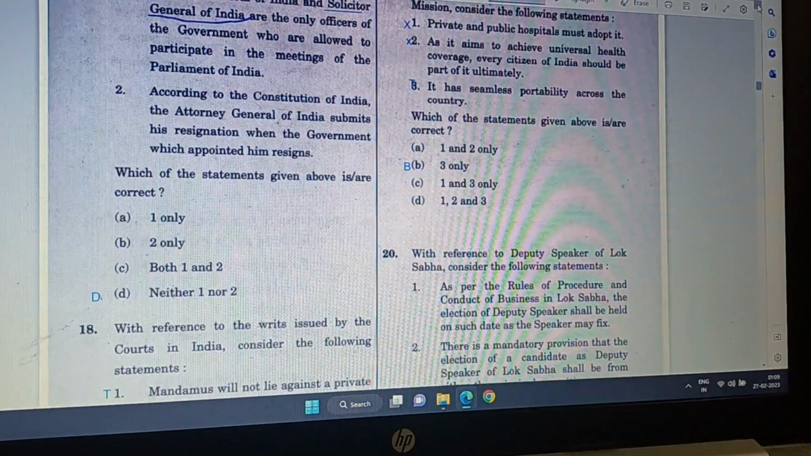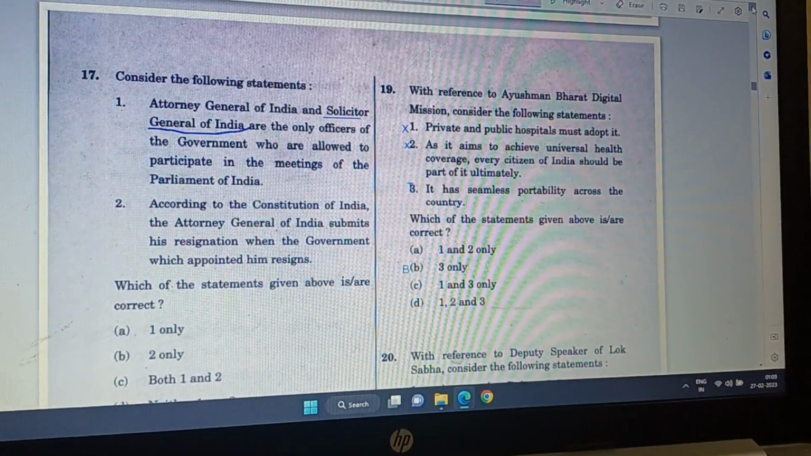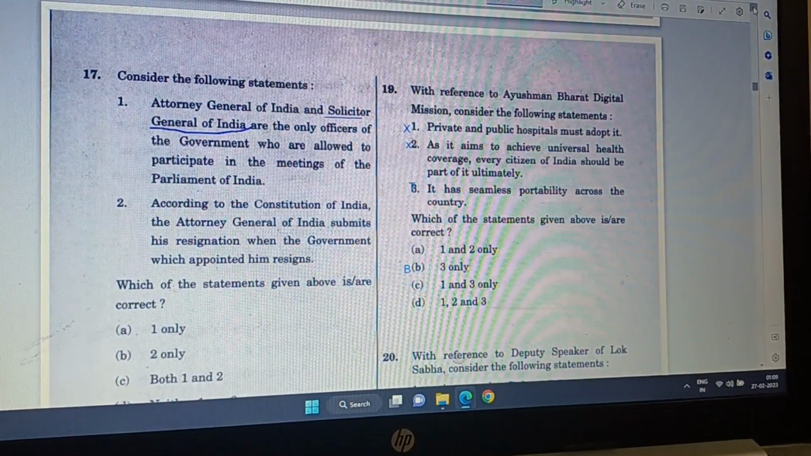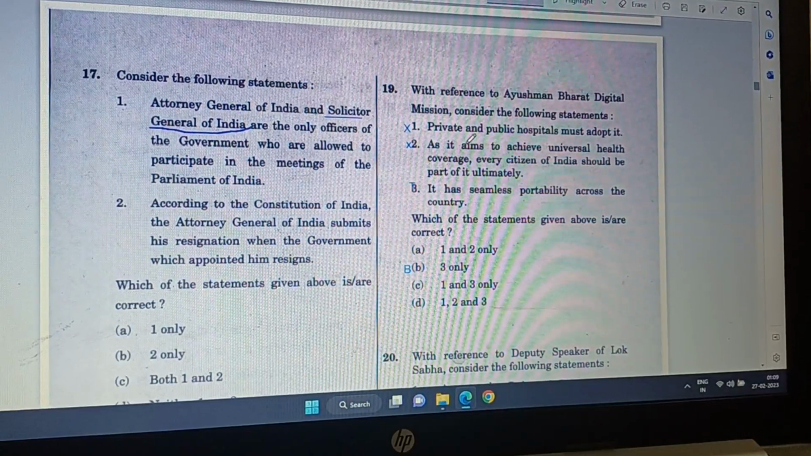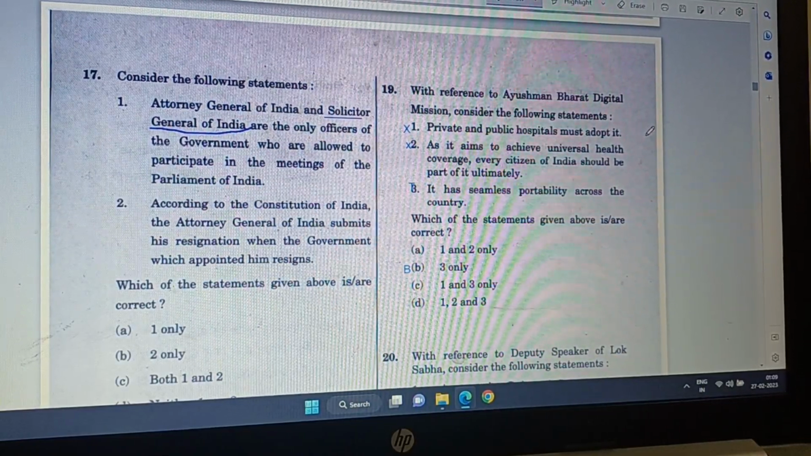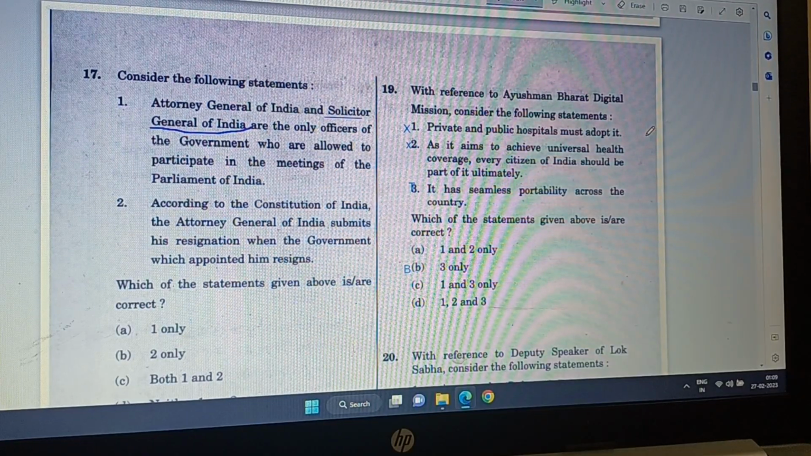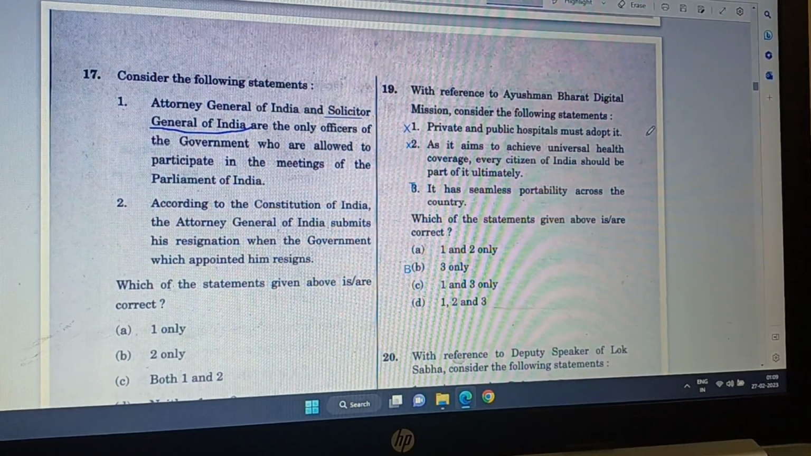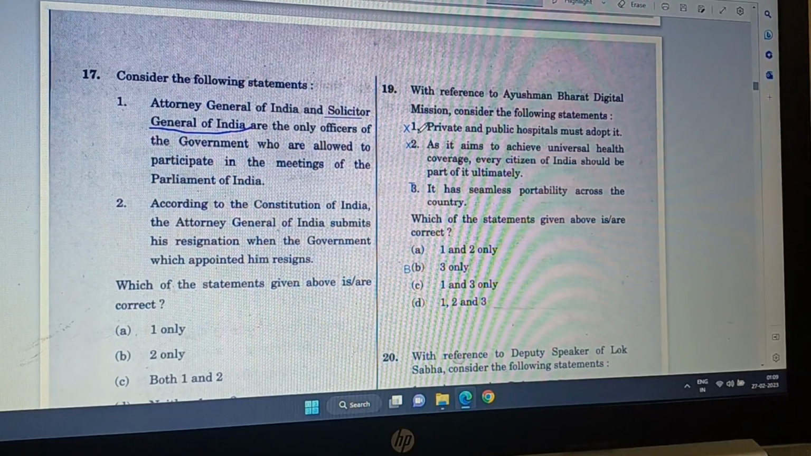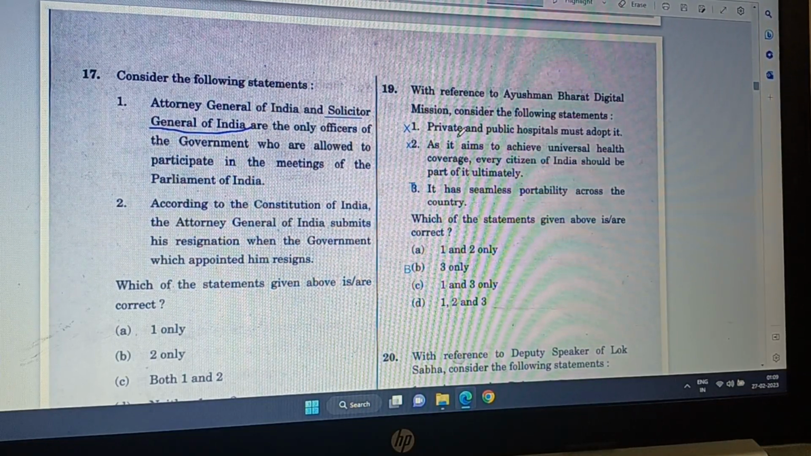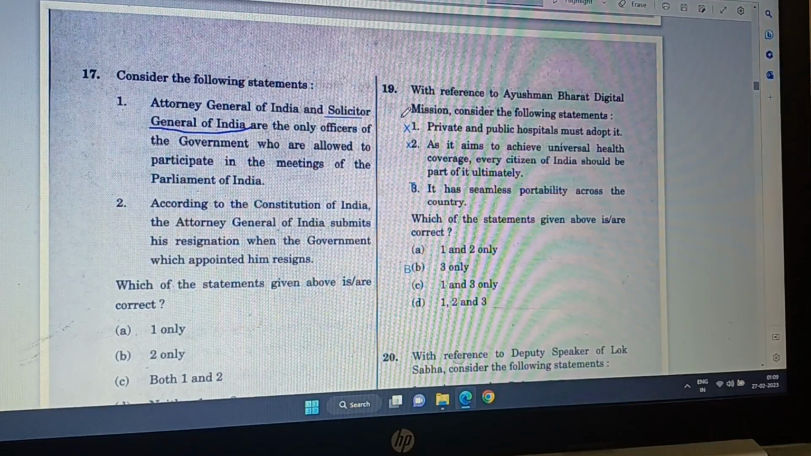Now I go to question number 19. Okay, this Ayushman Bharat Digital Mission, consider the following statement. Private and public hospitals must adopt it. Well, the government cannot force private people, or at least it gives them some concessions. So this one is not correct.